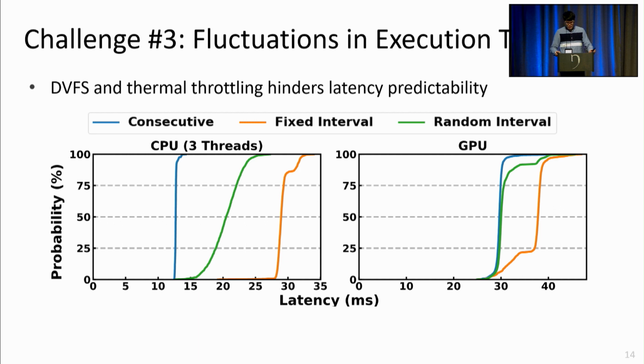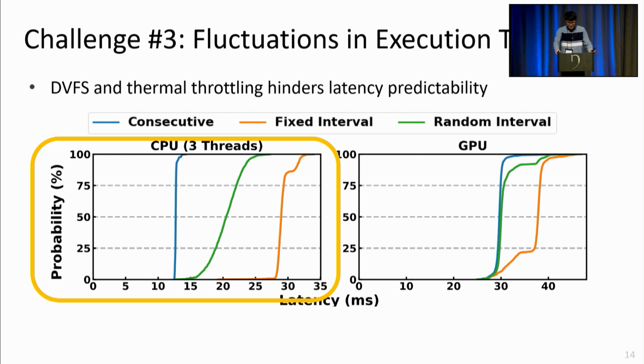The third and final challenge is the fluctuations in DNN execution time. It is well known that the DVFS mechanisms, the frequency mechanisms in mobile environments, greatly affect the DNN inference performance. For instance, in the inference latency CDF shown below on the left, you can see that the green line spans across quite a wide spectrum.